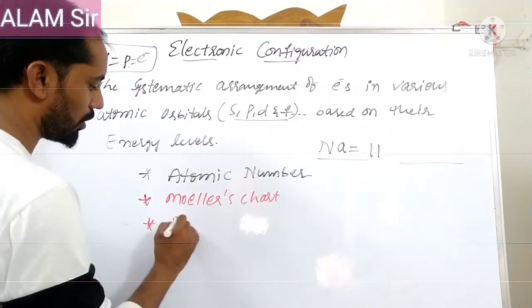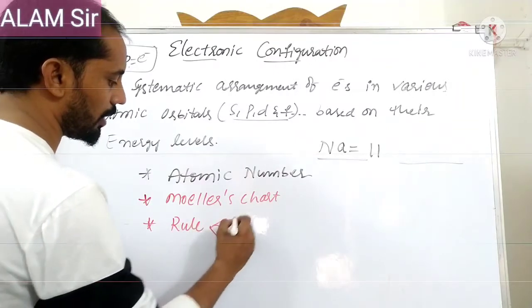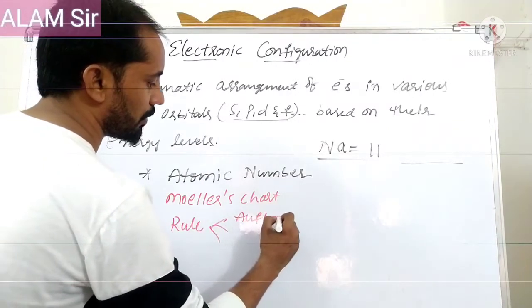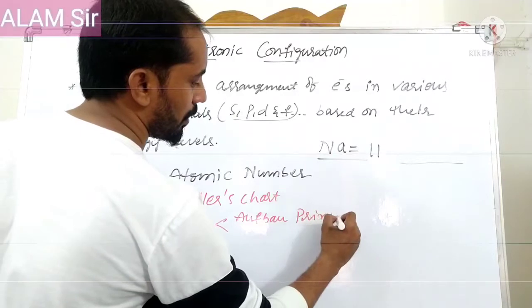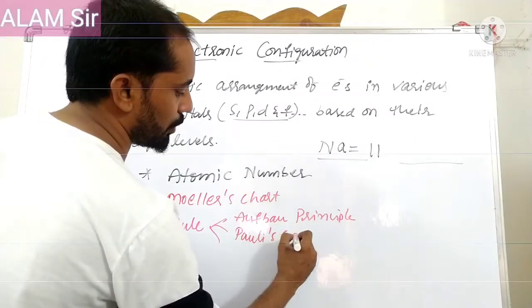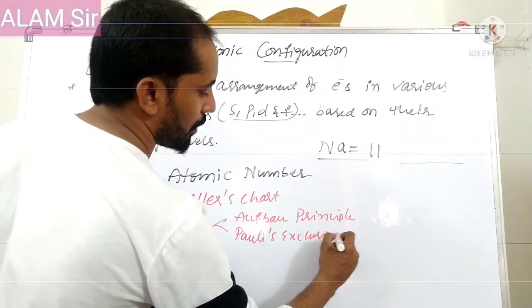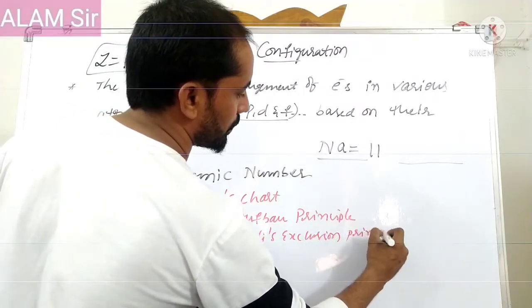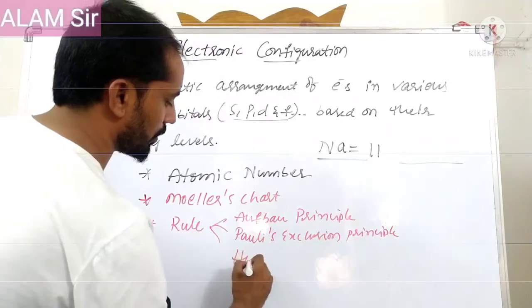One is the Aufbau chart, and the second is the rules. There are three rules: the Aufbau principle, Pauli's exclusion principle, and Hund's rule.